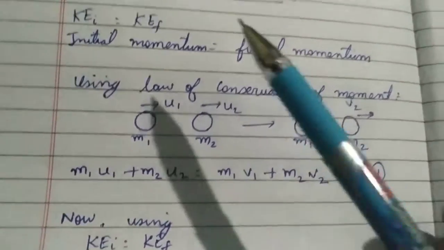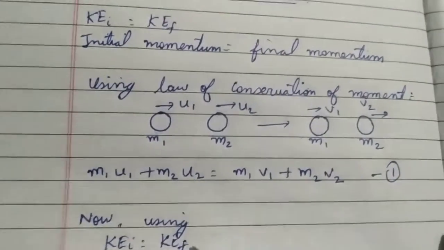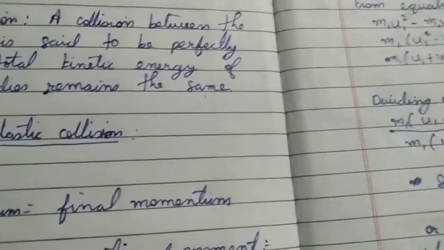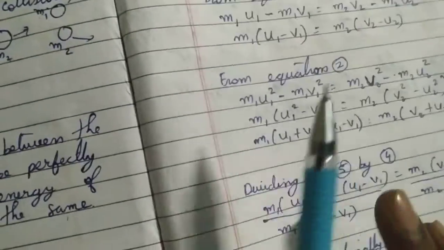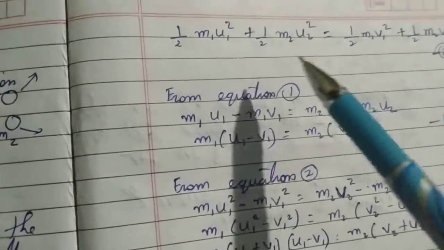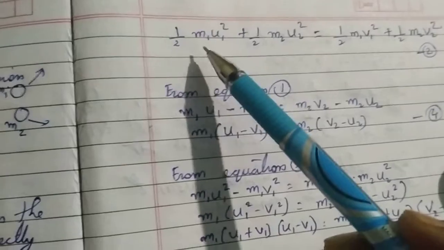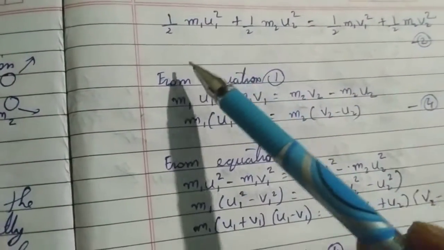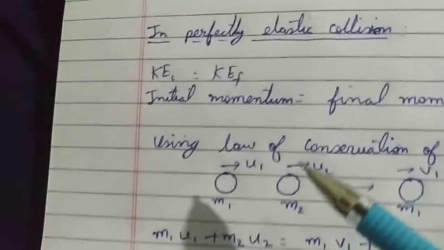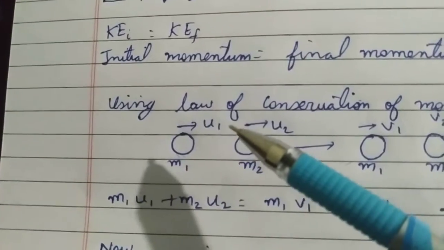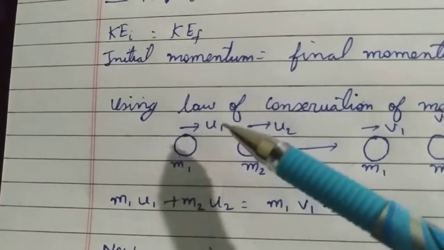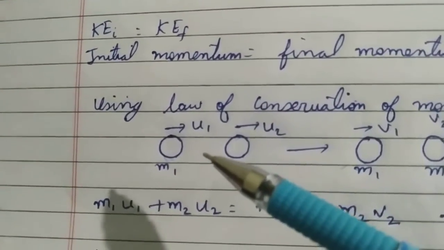Now we will use the first relation, that initial kinetic energy is equal to the final kinetic energy. So see what comes. So here we have a half. If we use the conservation of kinetic energy, then each body has some mass as well as velocity, so it will have a kinetic energy also. So what is the formula of kinetic energy?